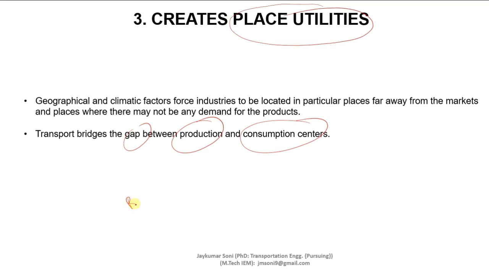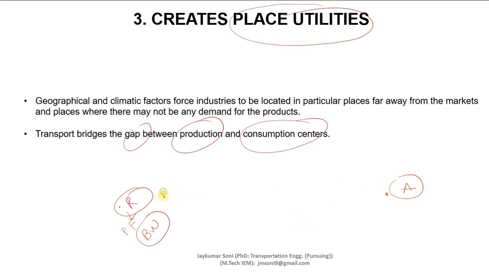This is the place which is called Rajkot city. Let us take this as Ahmedabad city. Now let us assume that in Rajkot city there is a production factory of Balaji wafers, but most of the Balaji wafers are sold in Ahmedabad.